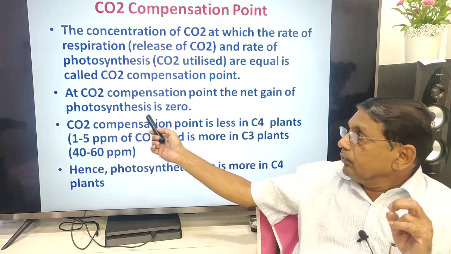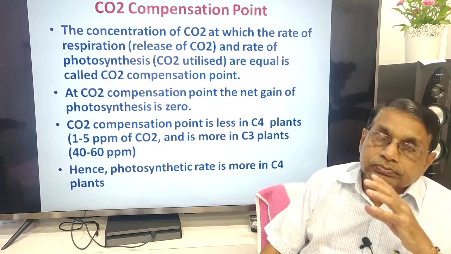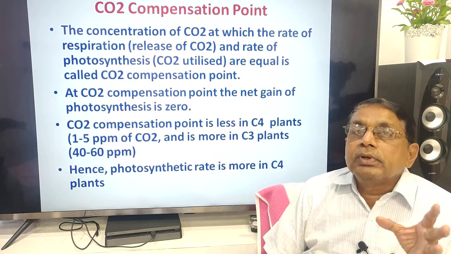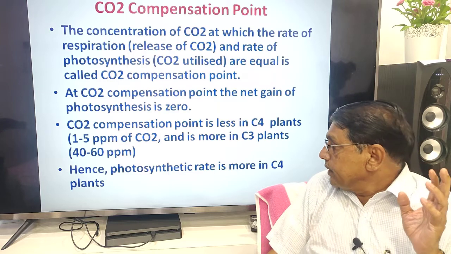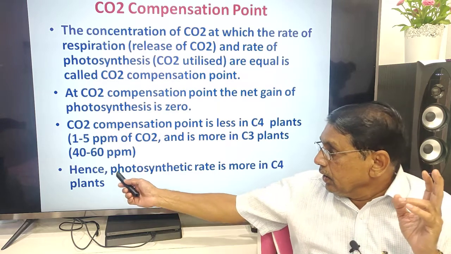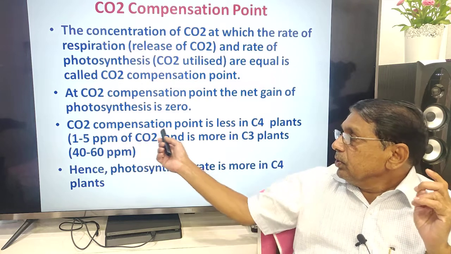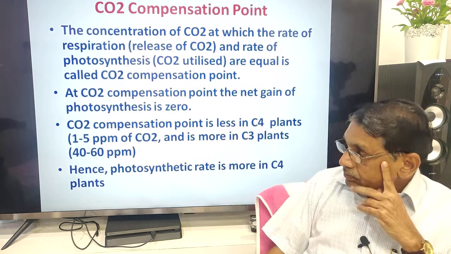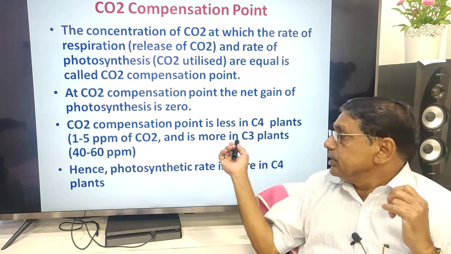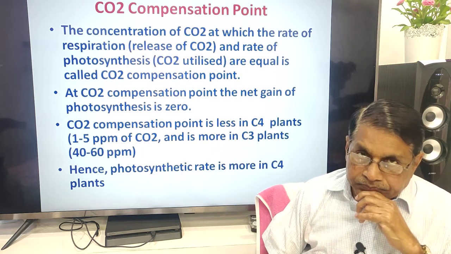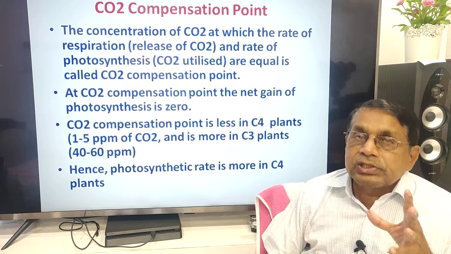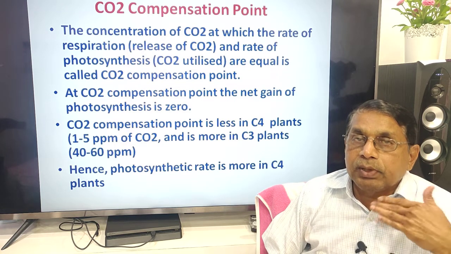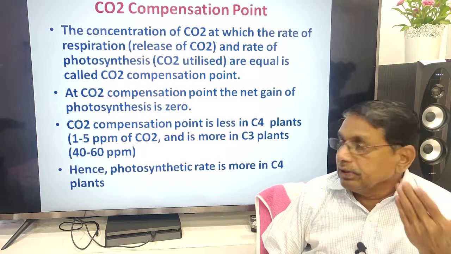The net gain of photosynthesis is 0. This has a lot of impact on the productivity of C3 and C4 plants. The CO2 compensation point is less in C4 plants, more in C3 plants. As a result, the productivity of C4 plants is more than C3 plants.